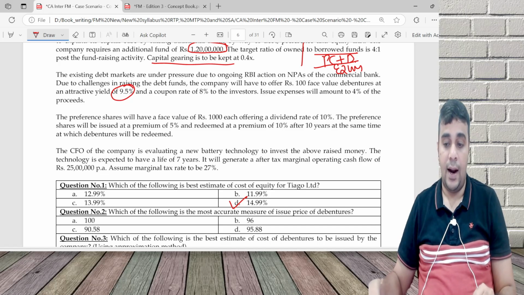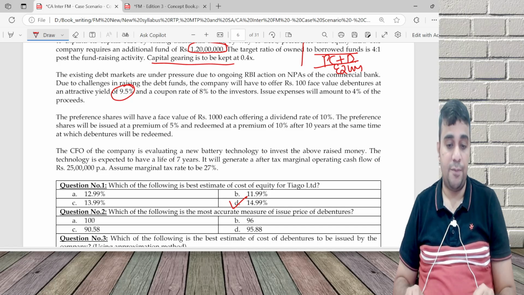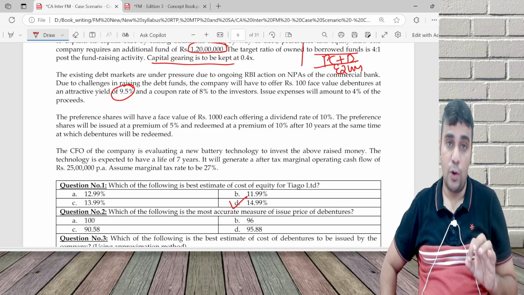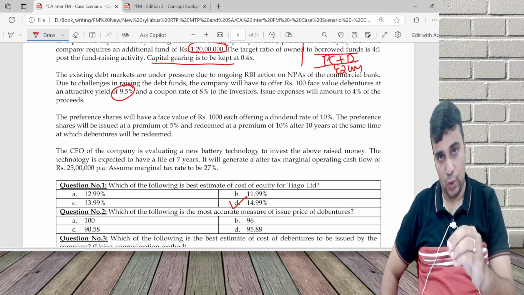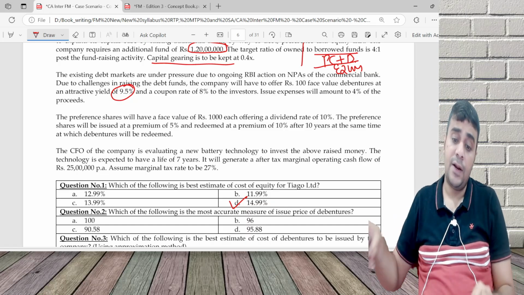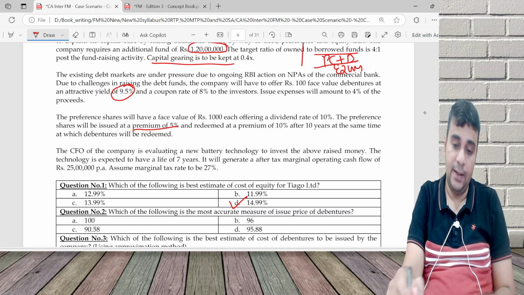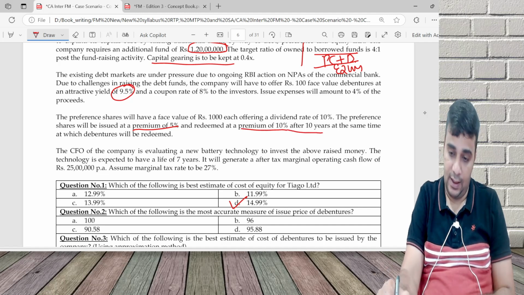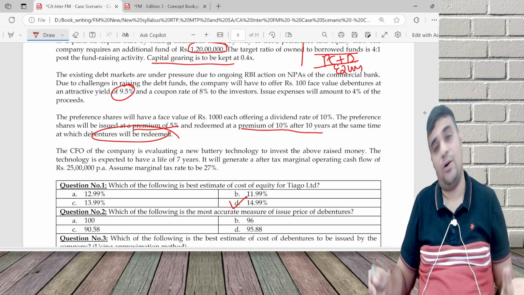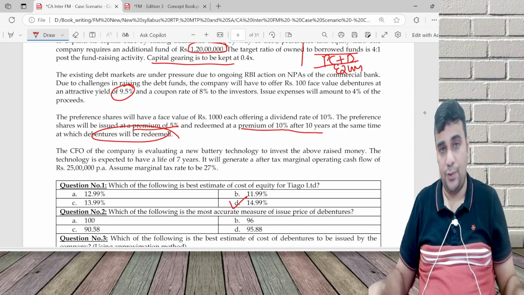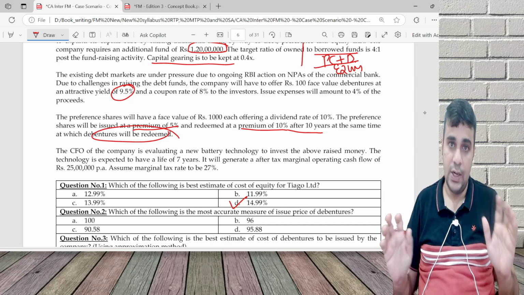The company will have to offer 100 face value debenture at an attractive yield of 9.5% and a coupon rate of 8% to the investor. Issue expenses will amount to 4% of the proceeds. Life of the debenture they have not told till now, that's there in the next para. Preference share will have a face value of 1000, dividend rate of 10%, issued at a premium of 5, redeemed at a premium of 10 after 10 years. At the same time, debenture will also be redeemed, so debenture has a life of 10 years. The last para is of no use, nothing to do with solving the question.